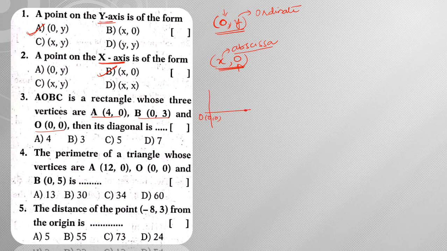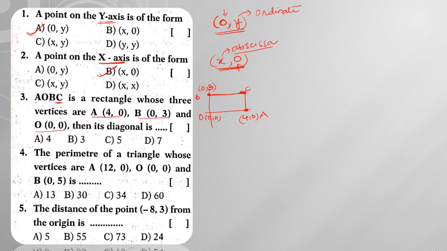A is given as 4, 0, which is a point on the x-axis. B is 0, 3, which will be on the y-axis. Now there is a vertex C. To make it a rectangle, it should be drawn like this, and this point is my vertex C.